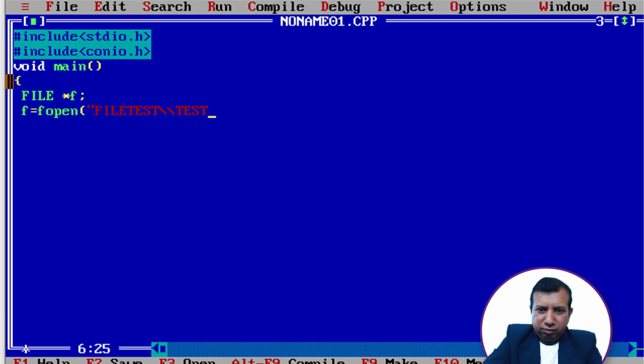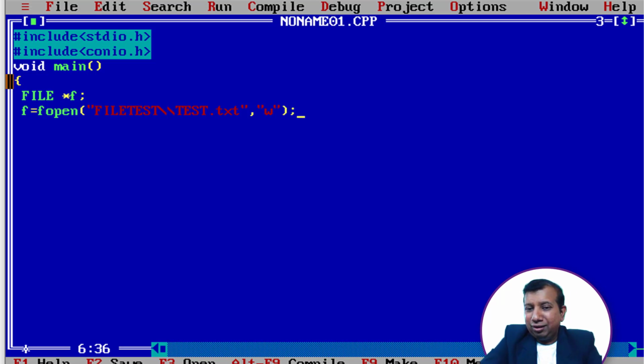So double slash we have to give, and then let us say just test only. It is a text file, so let us say txt. So test is the file name, and .txt is the extension. That completes the first argument. For the second argument, we want to create a new file, therefore I will use small w in double quotes, and a semicolon.